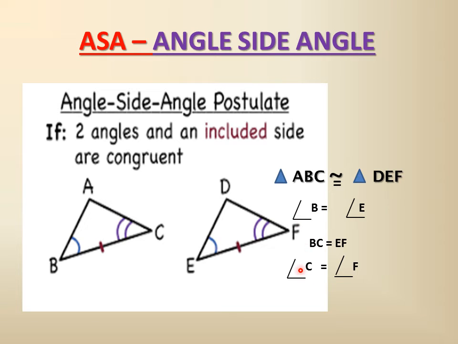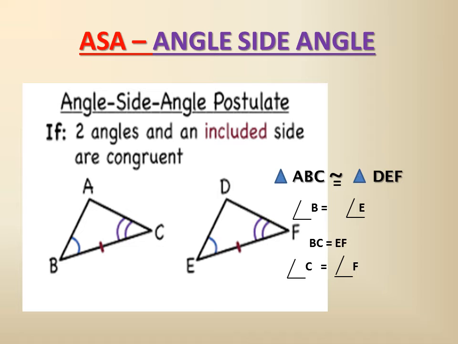It is a rule that if angle, side, angle are equal, then we can say these two triangles are congruent. This triangle will coincide fully: point B will coincide with E, point A will coincide with D, and point C will coincide with F, and then these two triangles will cover each other.